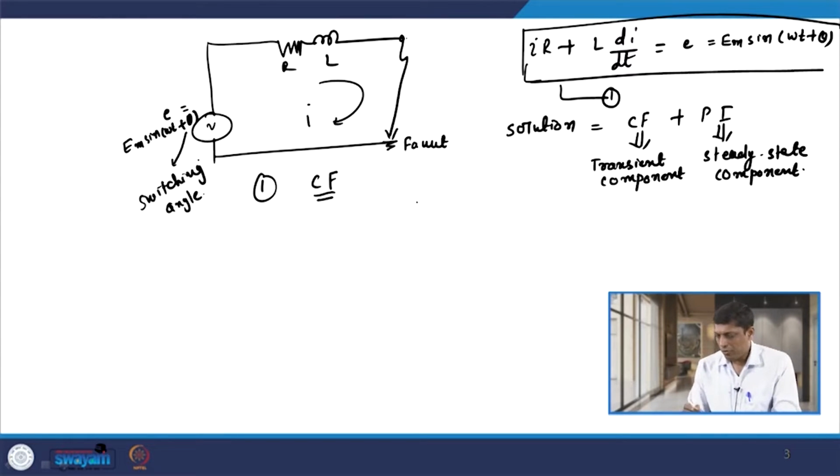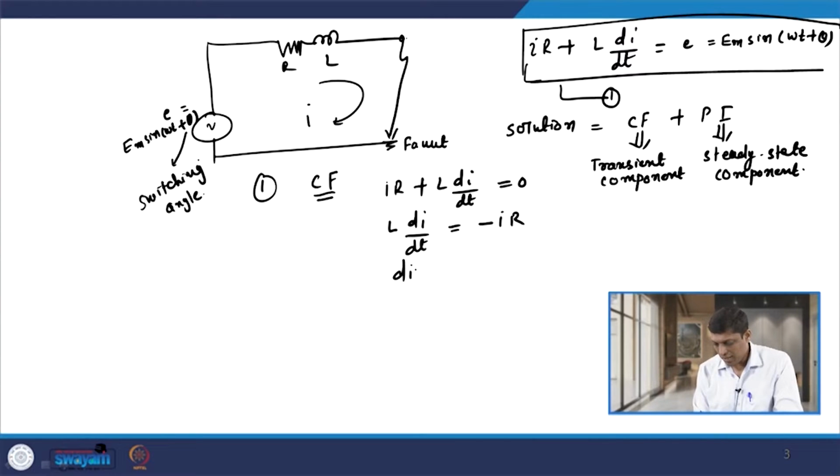To solve this, in equation 1 we have to equate the left hand side to 0. Then we have L di by dt equal to minus I into R, so di by I equals minus R by L into dt.